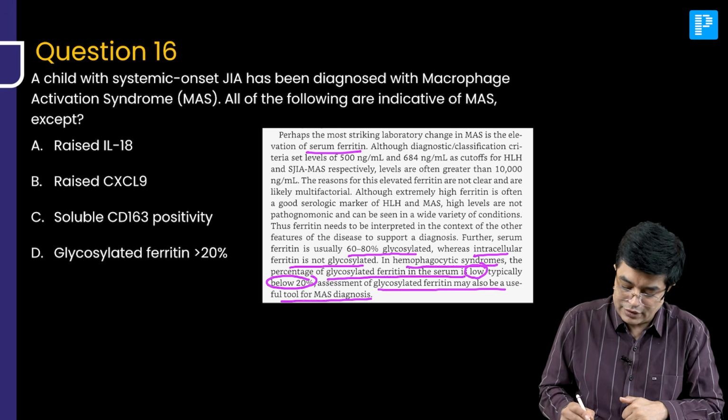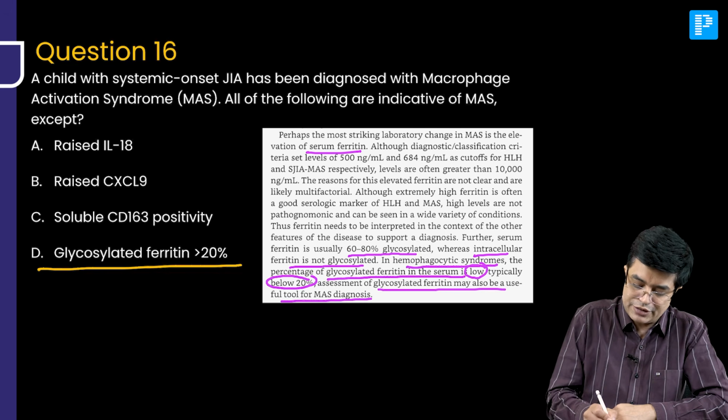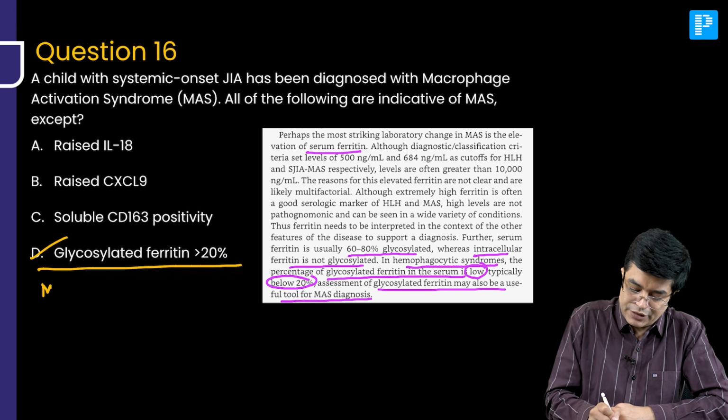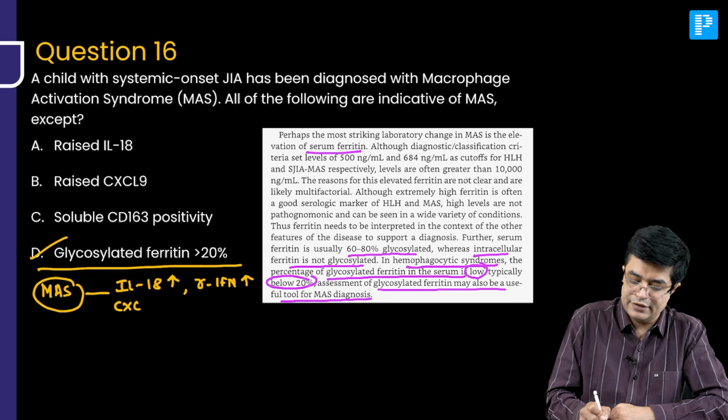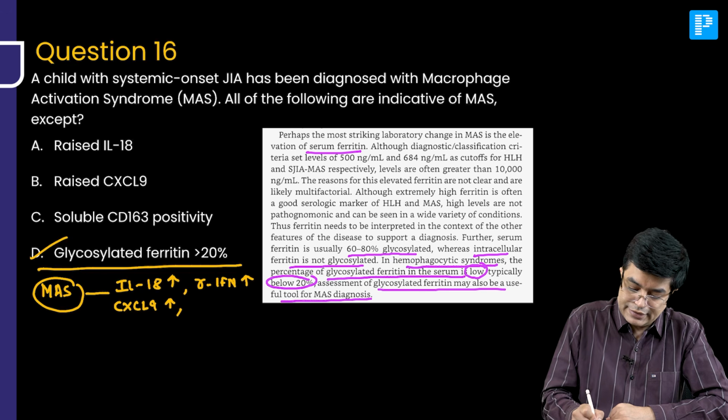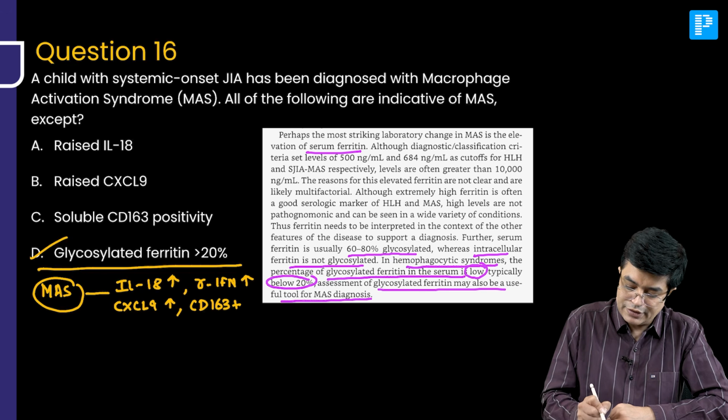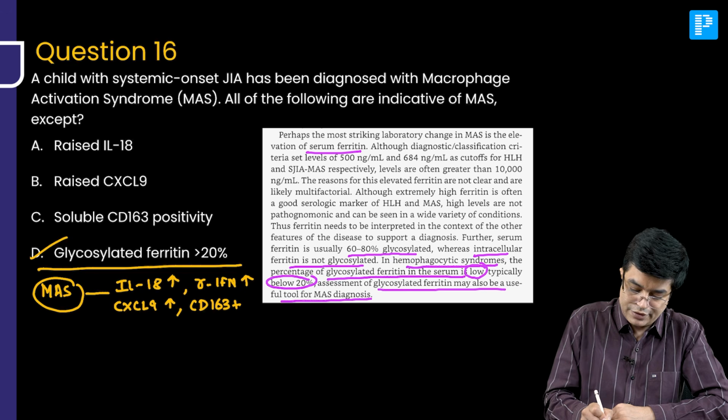So, what are the learning points in macrophage activation syndrome? The answer to this question is D. Remember, in macrophage activation syndrome patients, interleukin 18 will be increased, interferon gamma levels will be increased, CXCL9, which is a marker of gamma interferon activity, will be increased, CD163 will be positive, and the patient will have